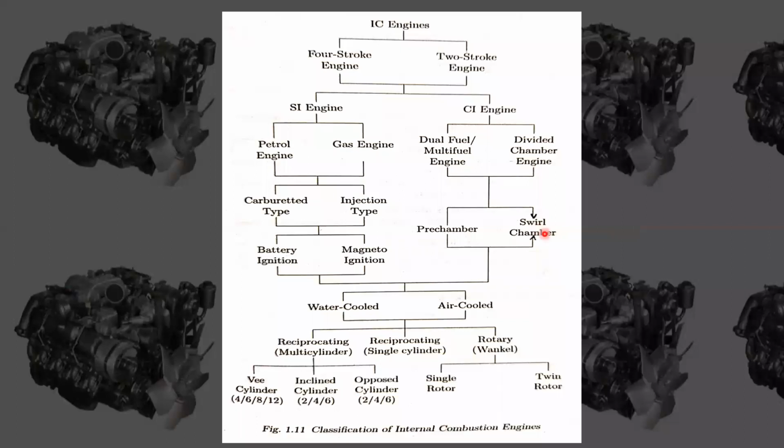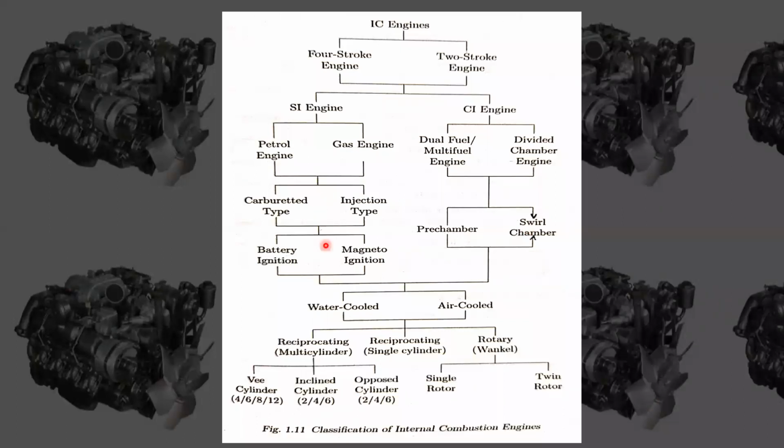And there is the swirl chamber, within which there will be swirl inside the combustion chamber. That means there are two types depending upon the design of the combustion chamber, pre-chamber and swirl chamber, whatever the type may be.